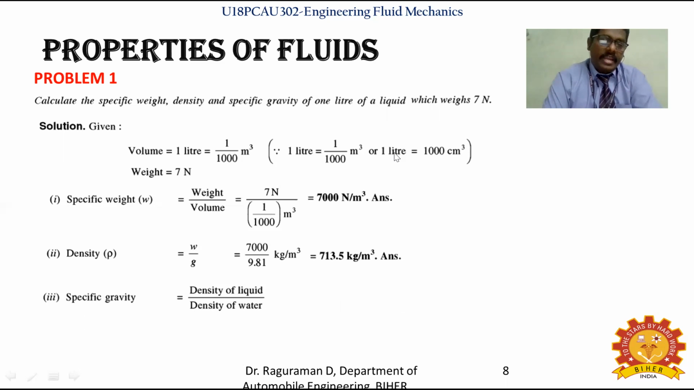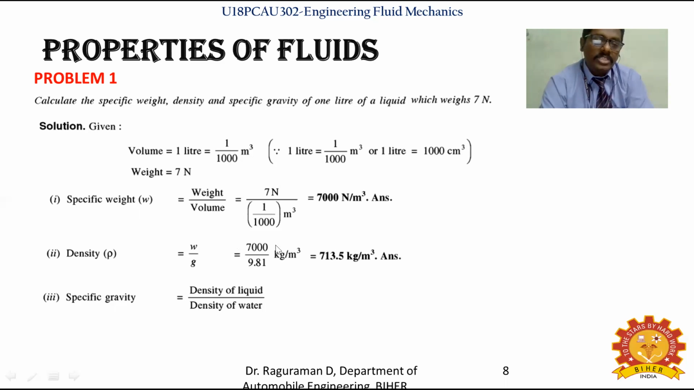And the specific gravity. Specific gravity is the relative density. The liquid is given and it has a certain weight, so for that particular liquid, what might be the specific gravity? We calculate that with respect to a standard liquid. The standard liquid is water. So specific gravity is density of liquid by density of water.